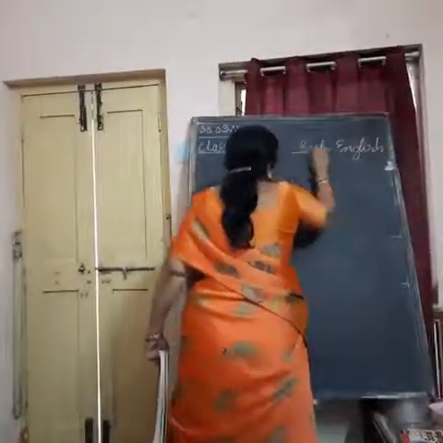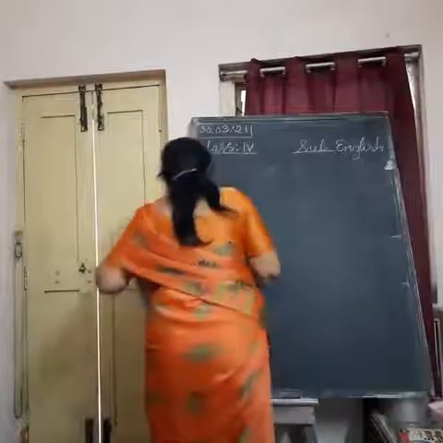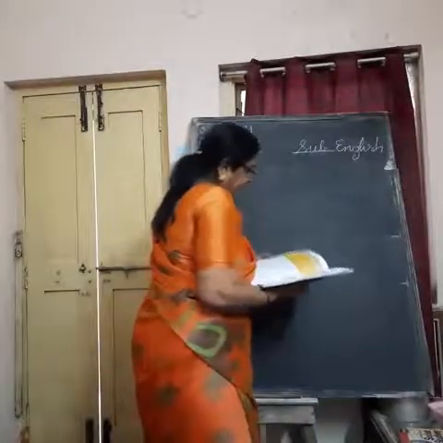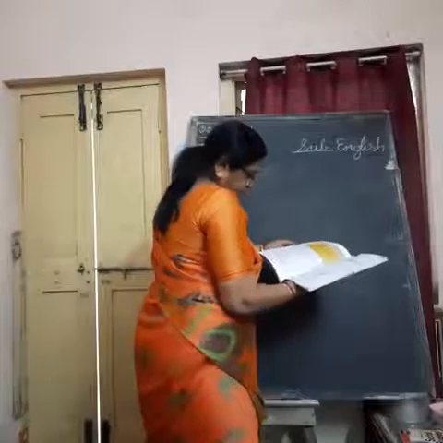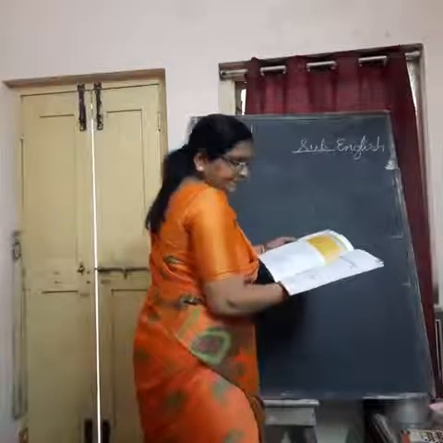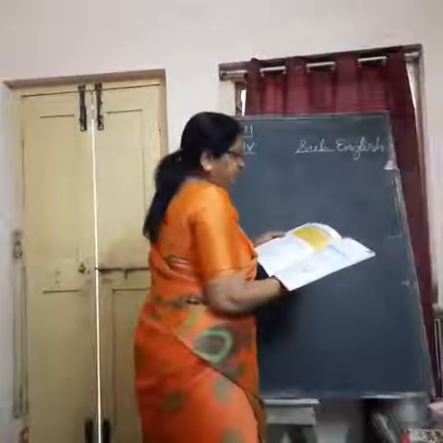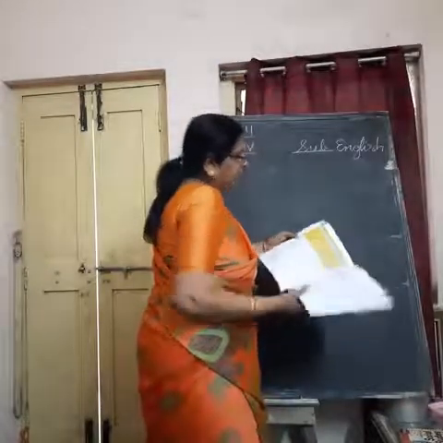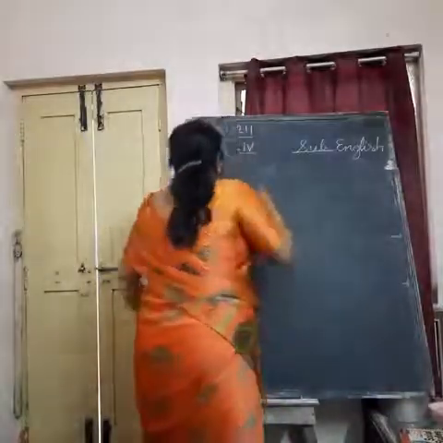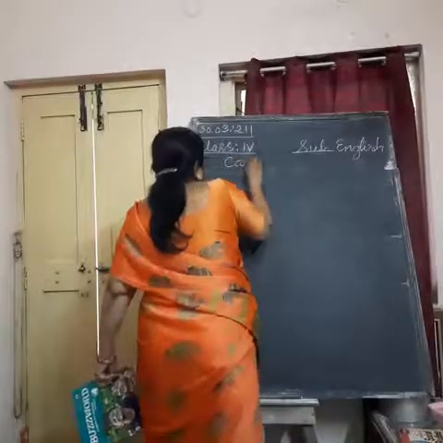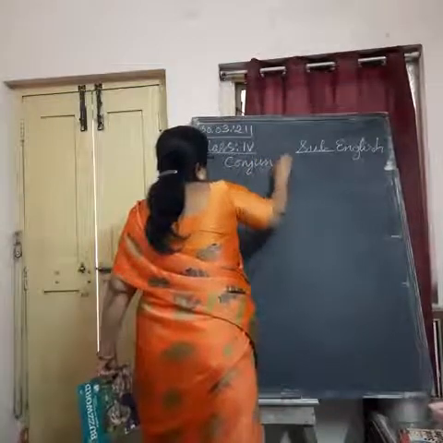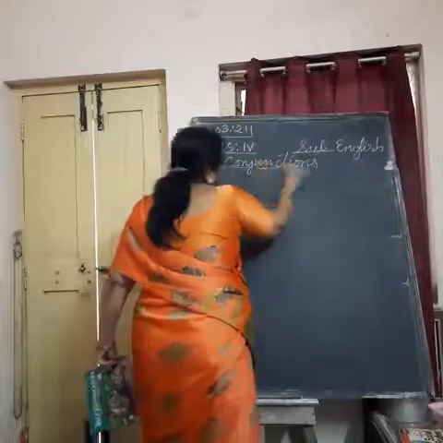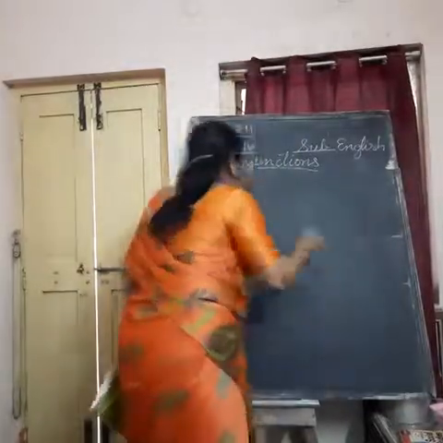So, we are going to do the exercise from the textbook, which is on page number 131. Understand? Before that, let me explain what are conjunctions. Already you must have learnt in your third class about conjunctions.